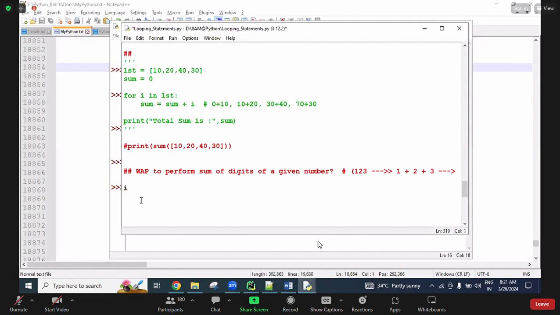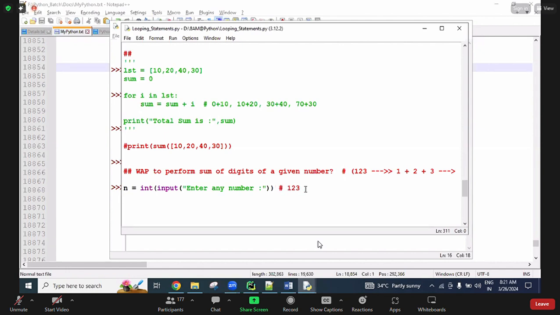So n equal to int of input, enter any number. Assume you are entering 123.